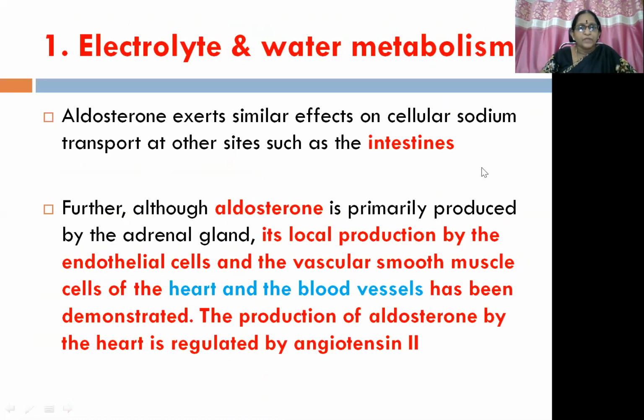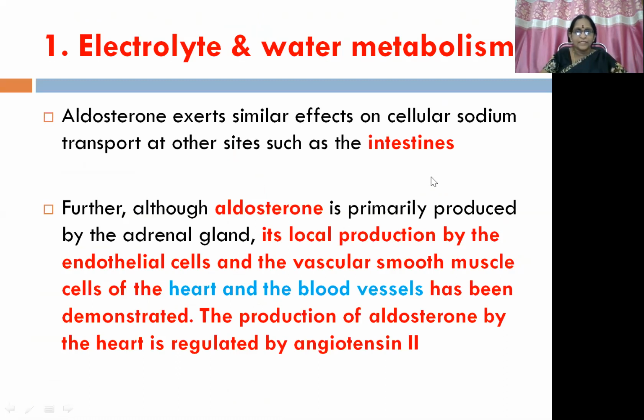Aldosterone exerts similar effects on cellular sodium transport at other sites such as the intestines also. Further, aldosterone is primarily produced by the adrenal gland. Its local production by the endothelial cells and vascular smooth muscle cells of the heart and blood vessels has also been demonstrated. The production of aldosterone by the heart is regulated by angiotensin II.